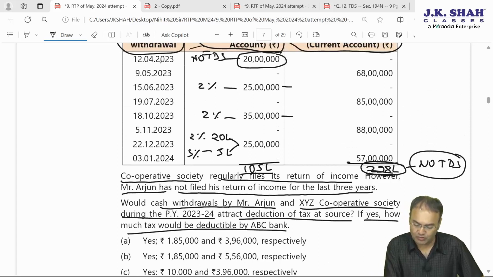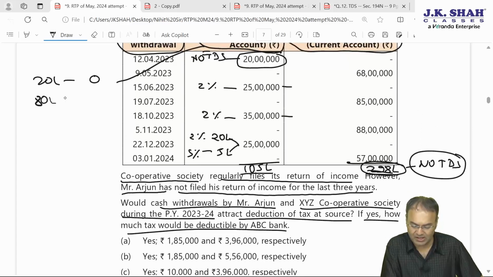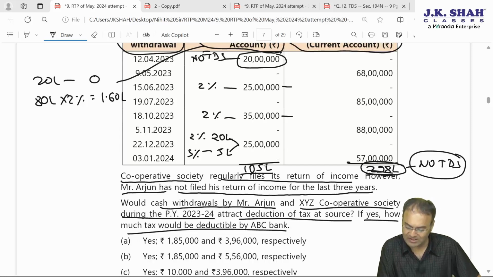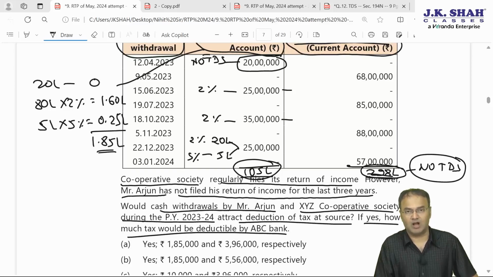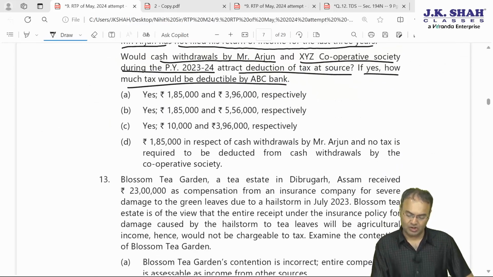So for Arjun, first 20 lakh no TDS, next 80 lakh at the rate of 2% will be 1,60,000 TDS amount, and balance 5 lakh out of 1 crore 5 lakh withdrawal, balance 5 lakh at the rate of 5%, 25,000 will be the TDS. Total amount will be 1,85,000. Bank will be required to deduct 1,85,000 as TDS. So 185, either of A and B.